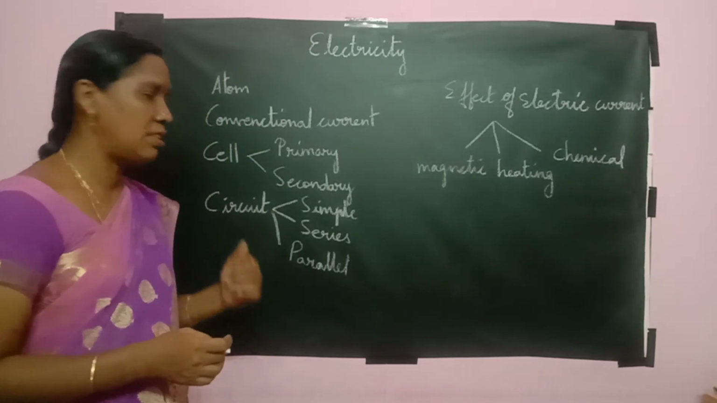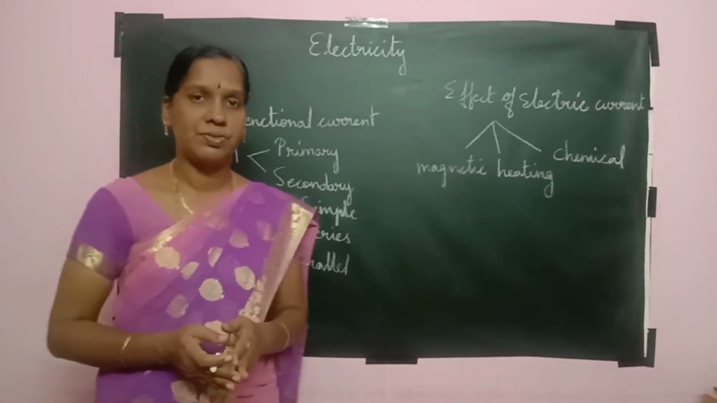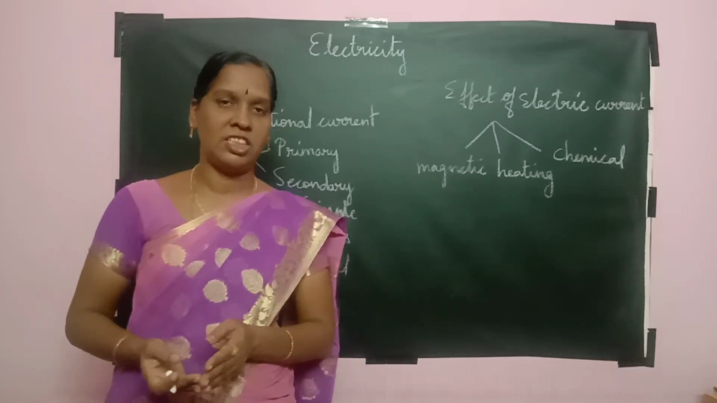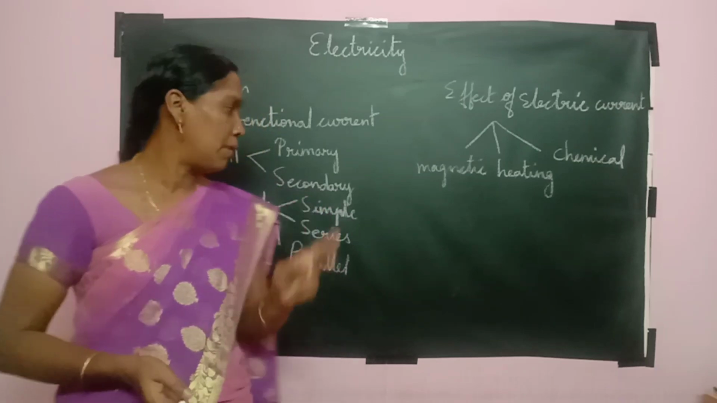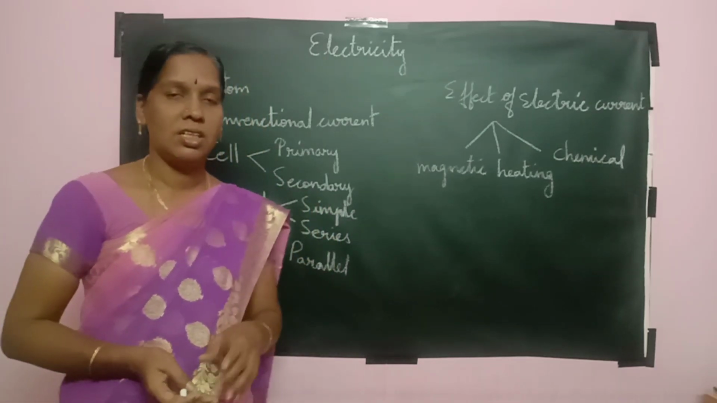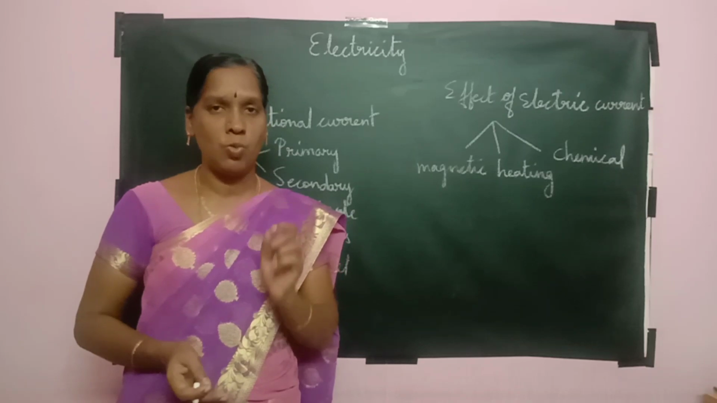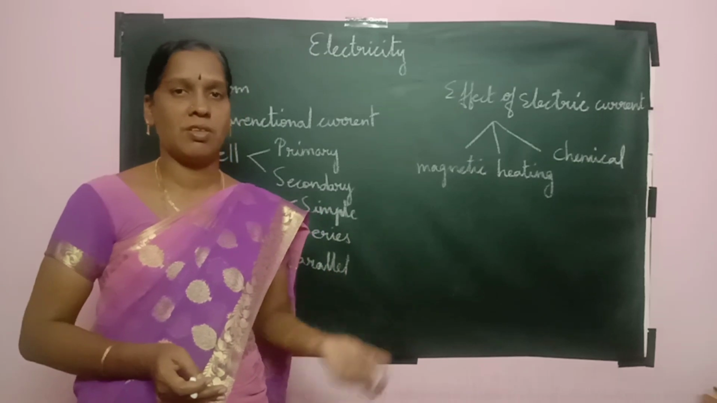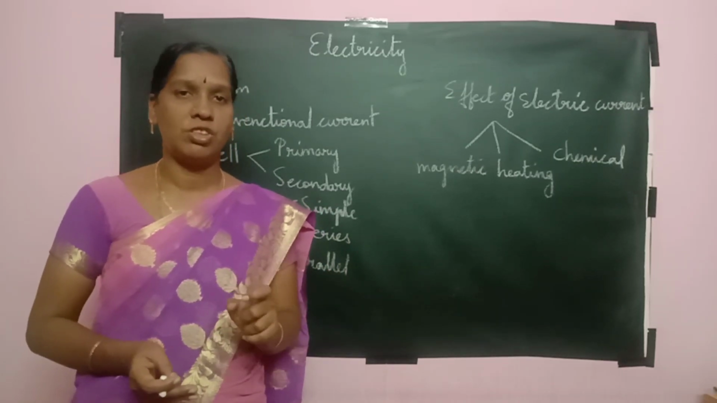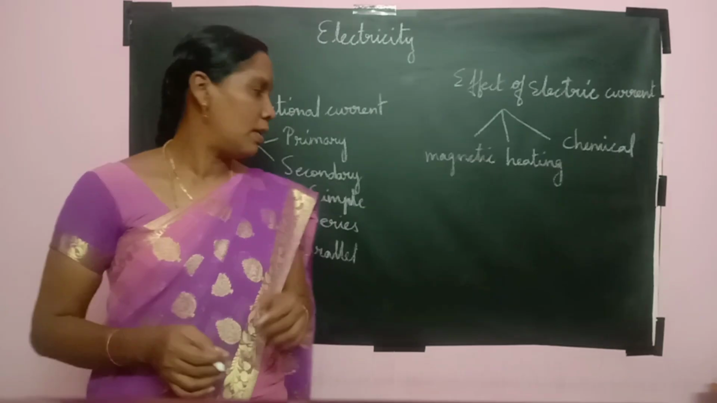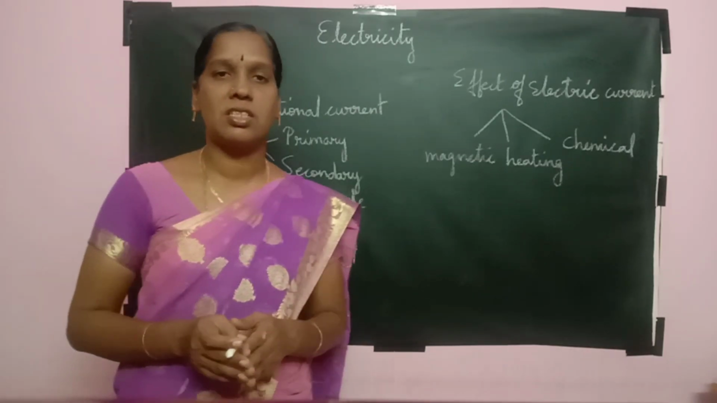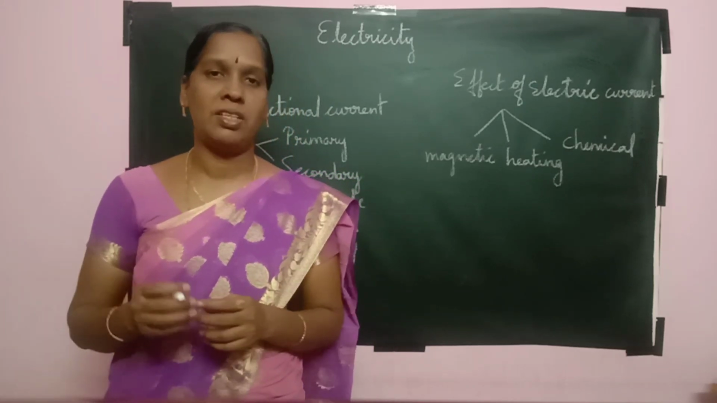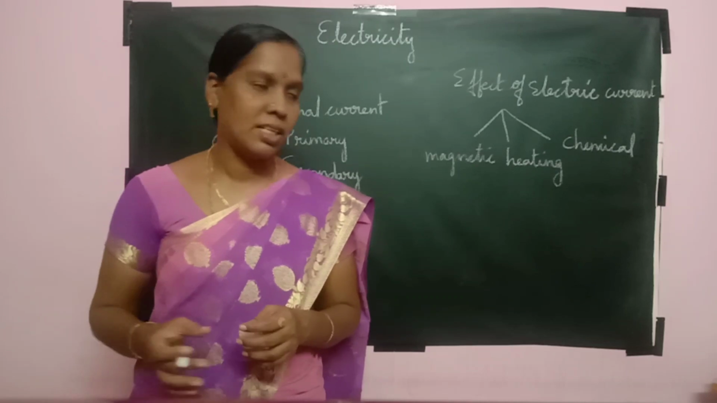Then we have seen the cell. What do you mean by cell? It is a device which converts chemical energy into electrical energy. It is of two types, primary cell and secondary cell. Regarding the primary cell, it can be used only once. Then we have to discard it. For example, in clocks, toys and all, we use primary cells. In the second one, we have seen the secondary cells. It can be recharged and reused. The battery we use in automobiles, in cell phones and all, those are secondary cells.